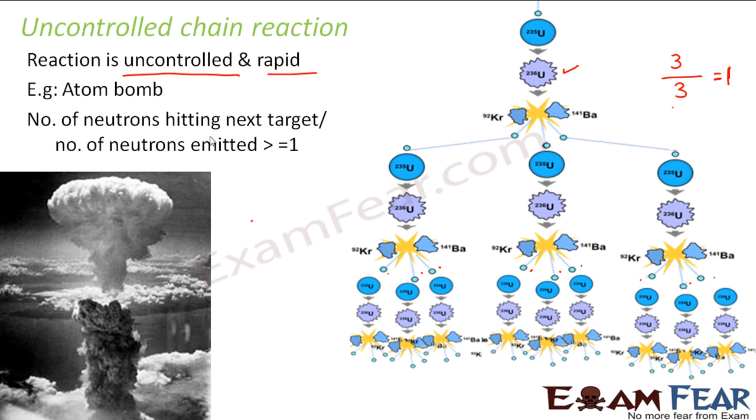The number of neutrons which are hitting the next target divided by the number of neutrons which were emitted. So in this reaction, the number of neutrons emitted were 3. All of the 3 were allowed to hit the next target, right? So in case of an uncontrolled chain reaction, all of them initiate reactions. So that means this ratio is always equal to 1, or sometimes it might be greater than 1 also. Maybe some extra neutrons will also come up and they will also hit some other uranium atoms, right? So this ratio will always be greater than or equal to 1 for an uncontrolled chain reaction.